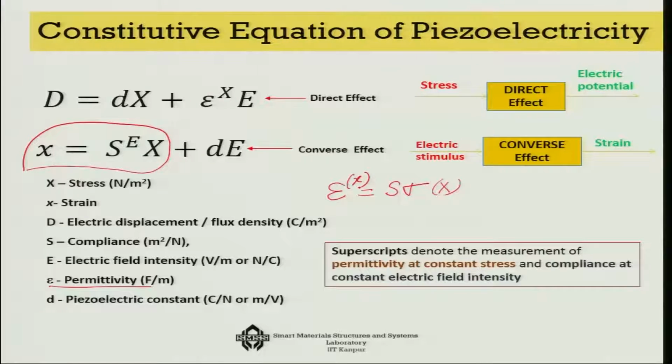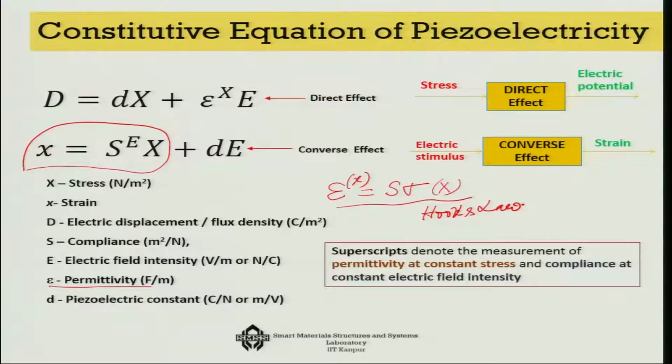Capital X and small x are the stress and the strain in the material. Now with this relationship, you know that this is nothing but the Hooke's law, right, in one form or the other. So the first part of the second equation is actually the Hooke's law.